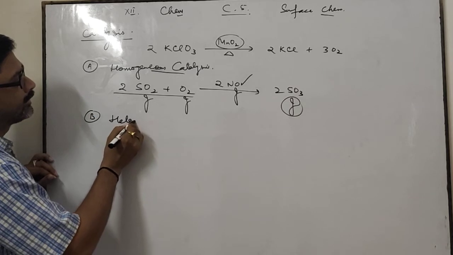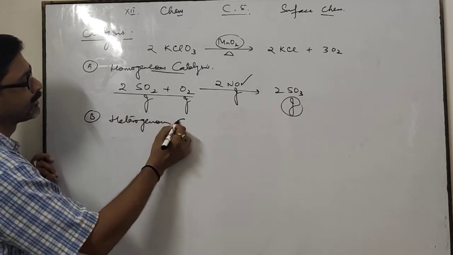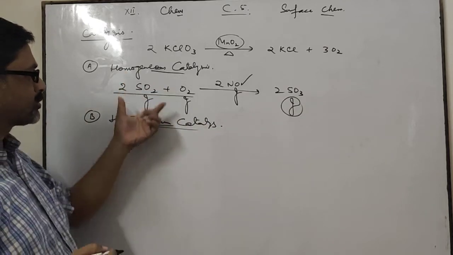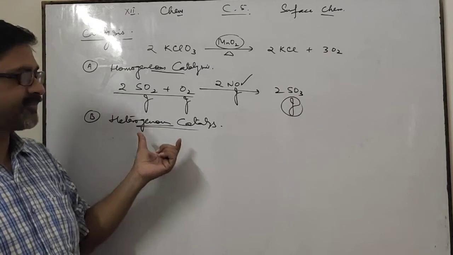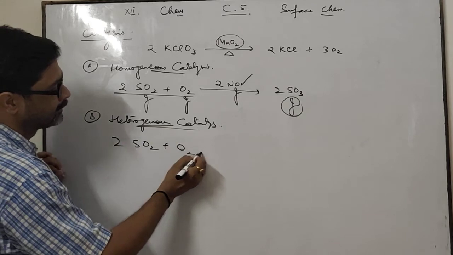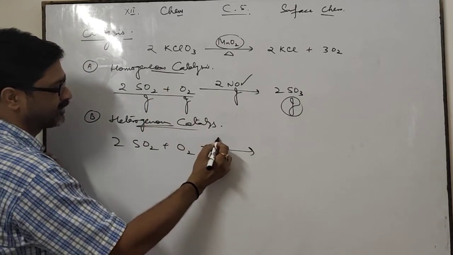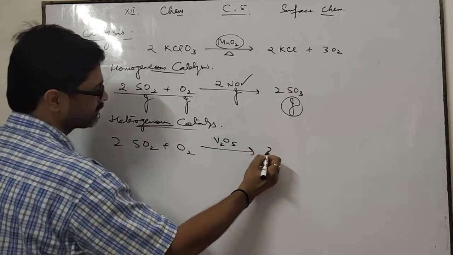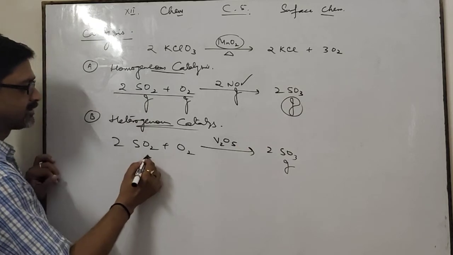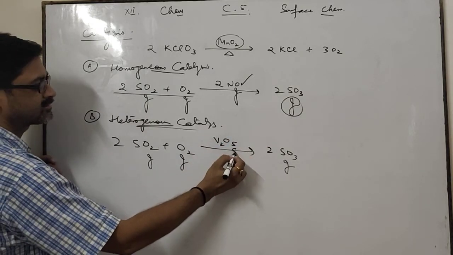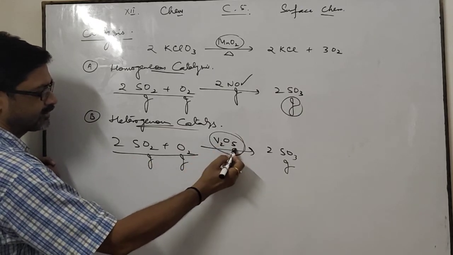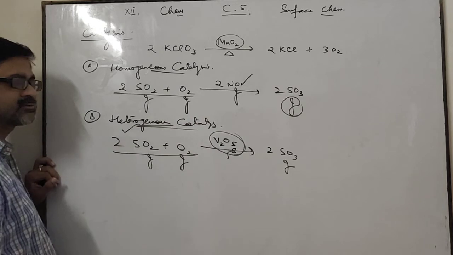Second one is heterogeneous catalysis. What is heterogeneous catalysis? Opposite to this, when the physical states of catalyst and reactants are different. See here, this is the same type of reaction, but here the catalyst is different. This one is gas, this one is gas, but here it is solid. If the physical state of reactants and catalyst are different, then it is called heterogeneous catalysis.